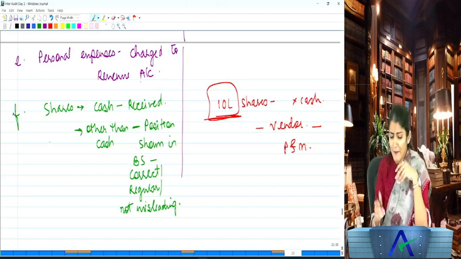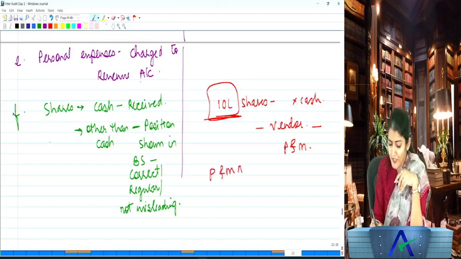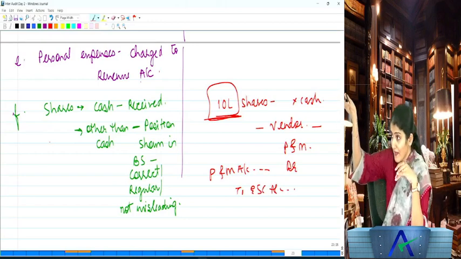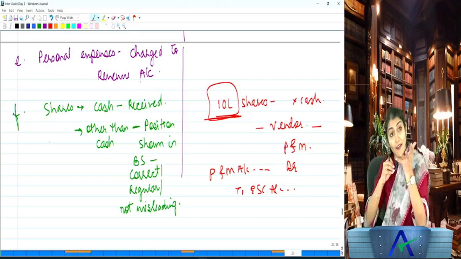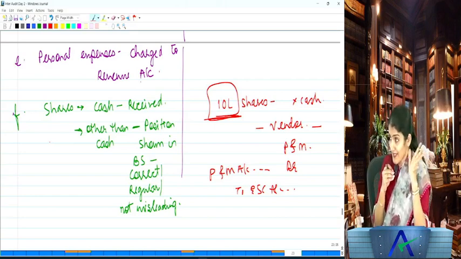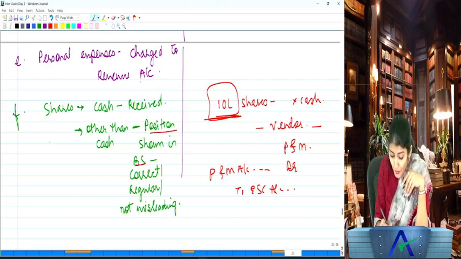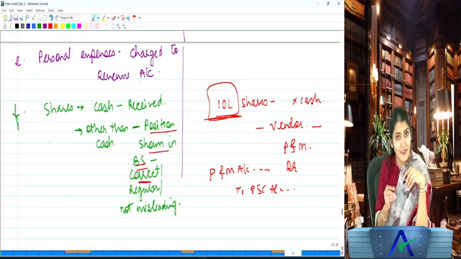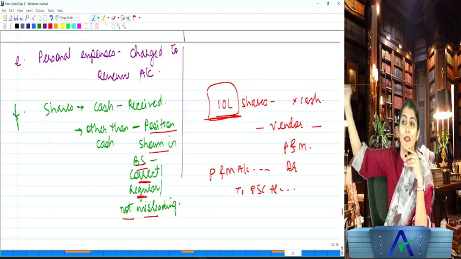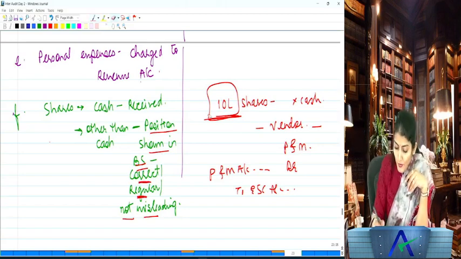A simple accounting entry is being passed in the books of account: plant and machinery account debit, equity share capital account credit. Beautiful entry. Why? Because the assets of the company increase, and the liability does not, the equity of the company increases. You understand that? So now, is the position shown in the balance sheet correct? No. Is it regular? No. Is it not misleading? No, it is misleading, right? So that is what you need to inquire.